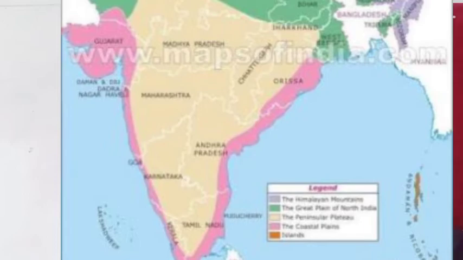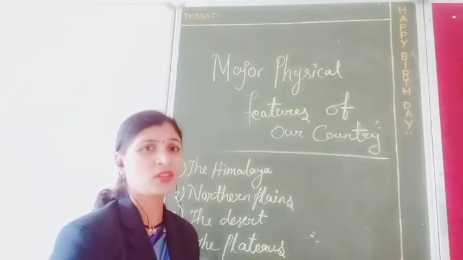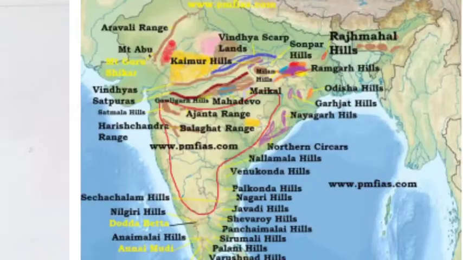This region is surrounded in the north by the Aravalli Hills and the Satpura Range.